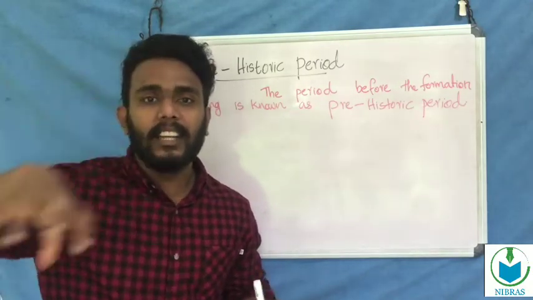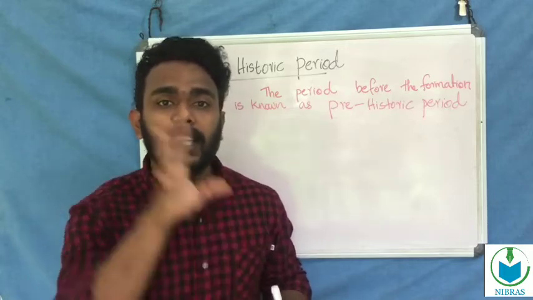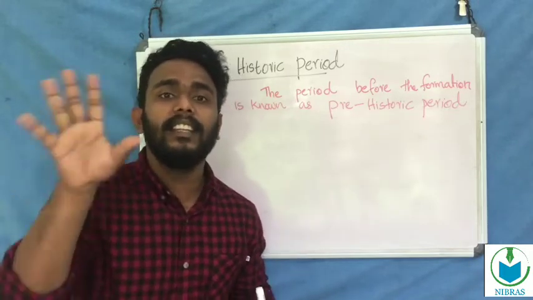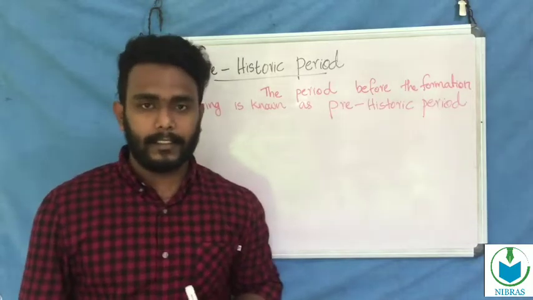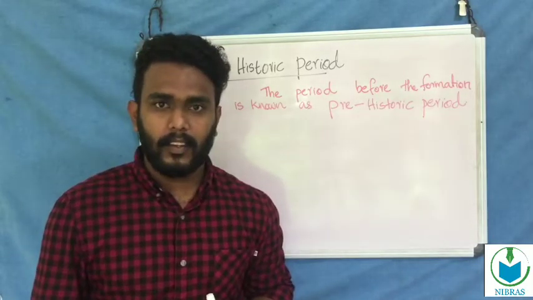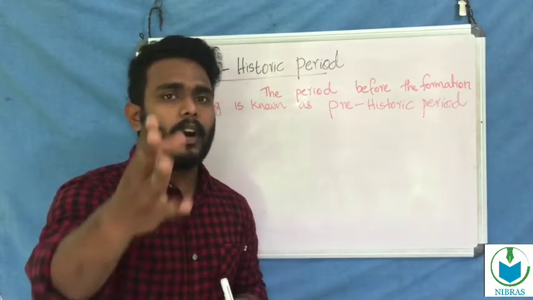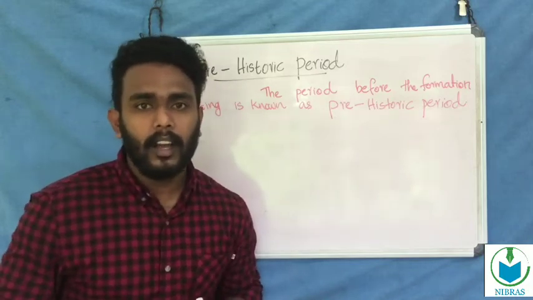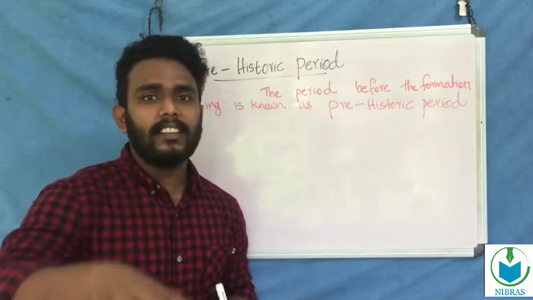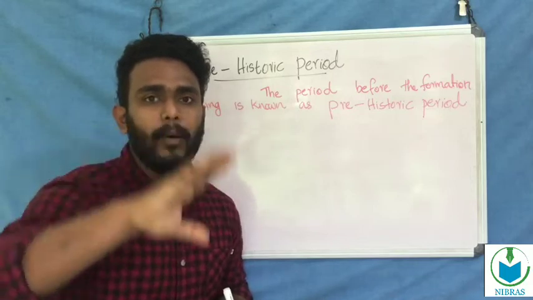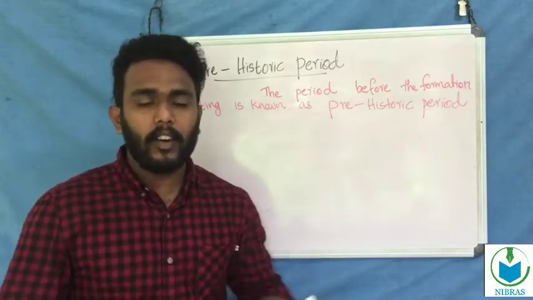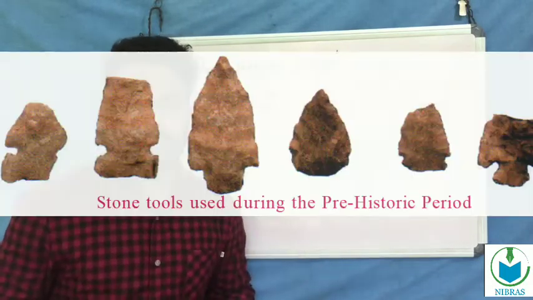These give us information about the human life that existed in the prehistoric period. Now we are going to look at the things from which we get information about the prehistoric period.